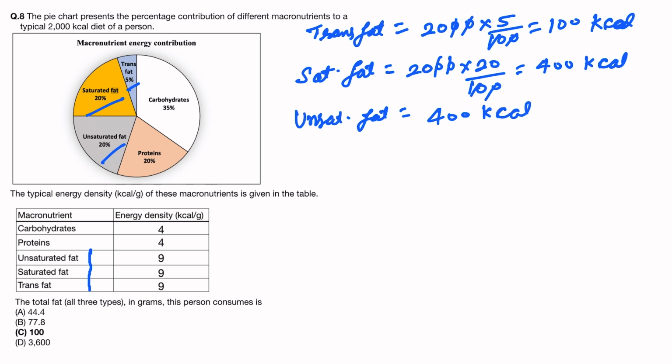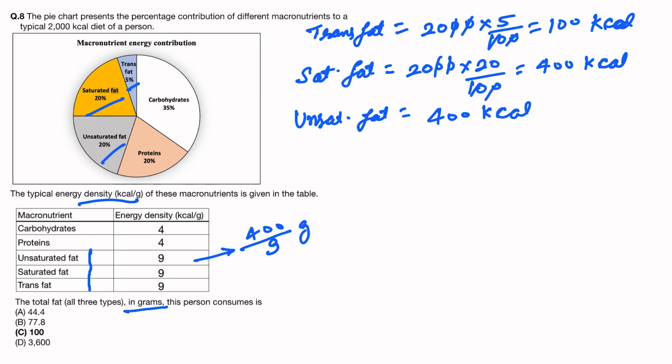We have to find out the total fat in grams, and energy density has been given in kilocalorie per gram, and this is the total energy. So to find out the weight, the total fat weight, we will divide the total energy by the energy density. So for unsaturated fat, this will be 400 by 9 gram.